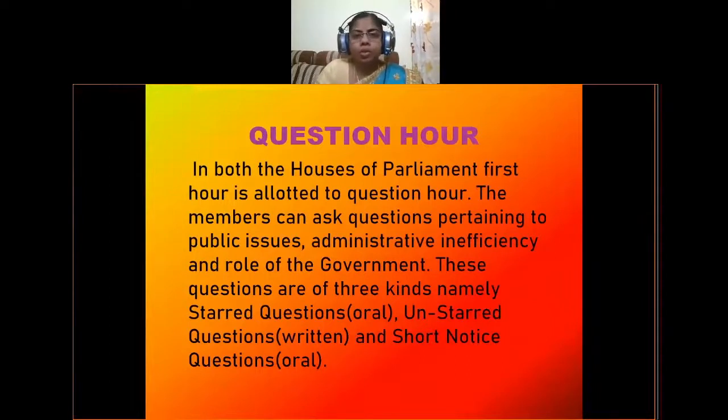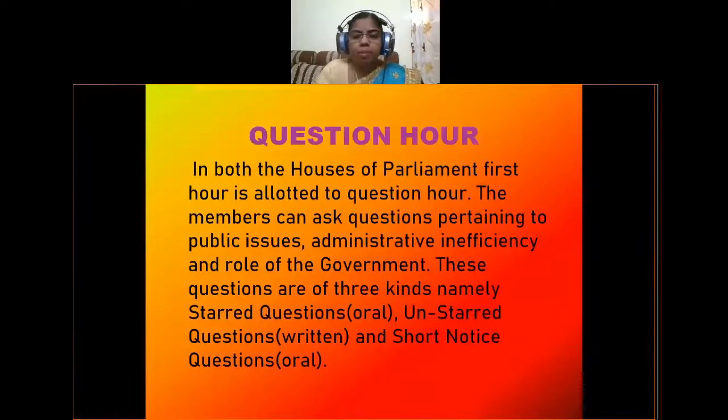So the questions may be asked by members of the parliament to the government members, that means government ministers. These questions can be of three types. One is starred questions, which can be answered orally by the ministers, and unstarred questions can be answered in written manner, and short notice questions can also be answered orally.